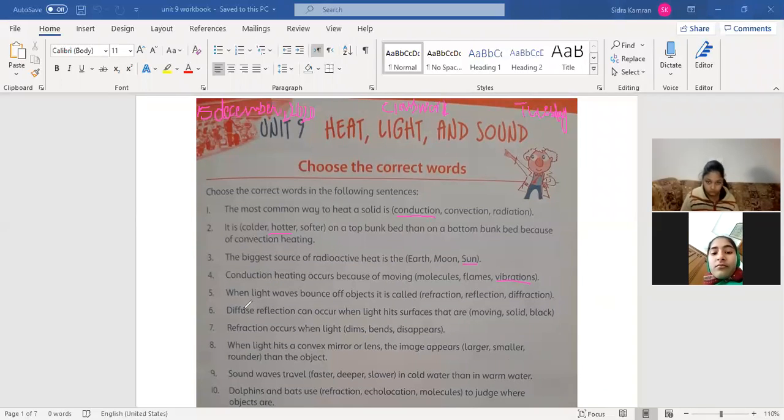Next, when light waves bounce off objects, it is called dash. Amna, answer this. Reflection. Yes, answer is reflection. Underline this answer, reflection.